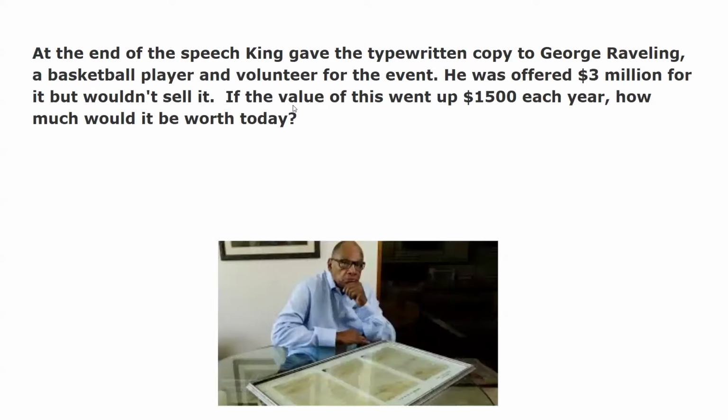At the end of the speech, King gave a typewritten copy to George Raveling, a basketball player and volunteer for the event. He was offered 3 million bucks, but wouldn't sell it. And that's true. I added this next part to make it a good little math problem. If the value of this went up 1,500 bucks each year, how much would it be worth today? And I'm basing this off of the year 2025.